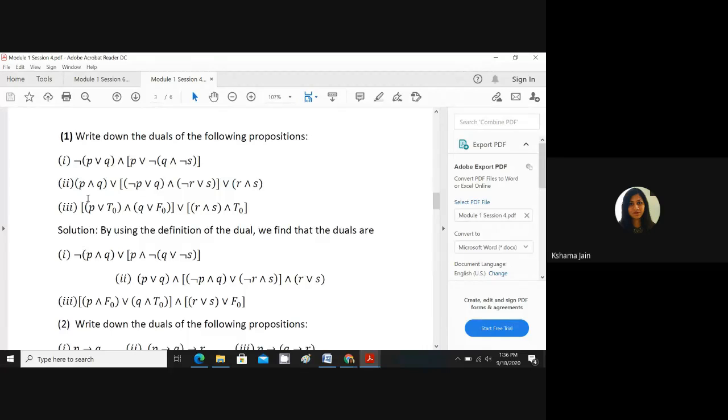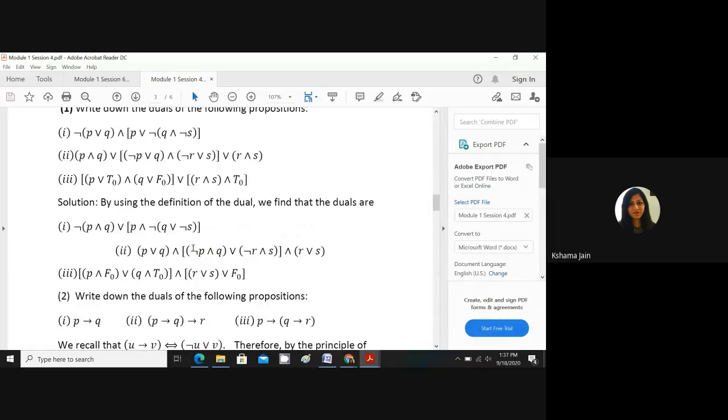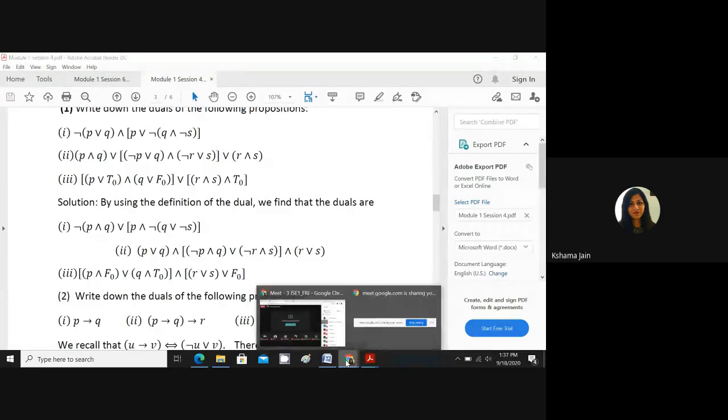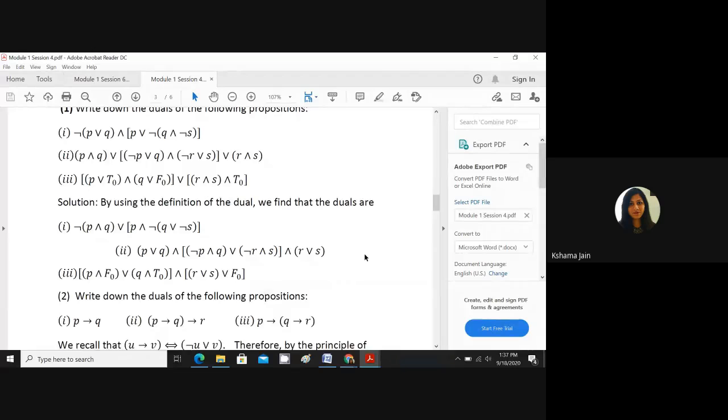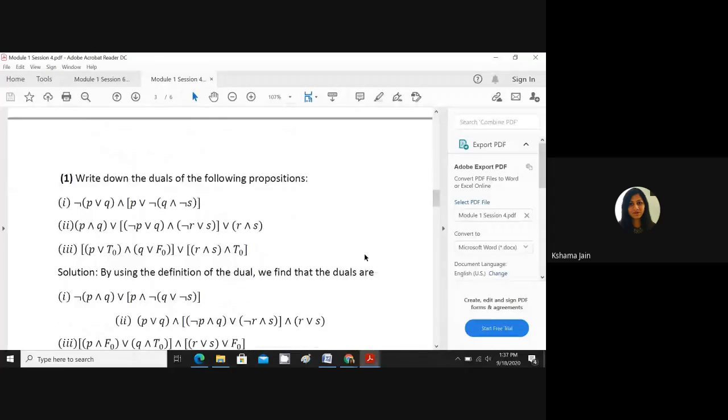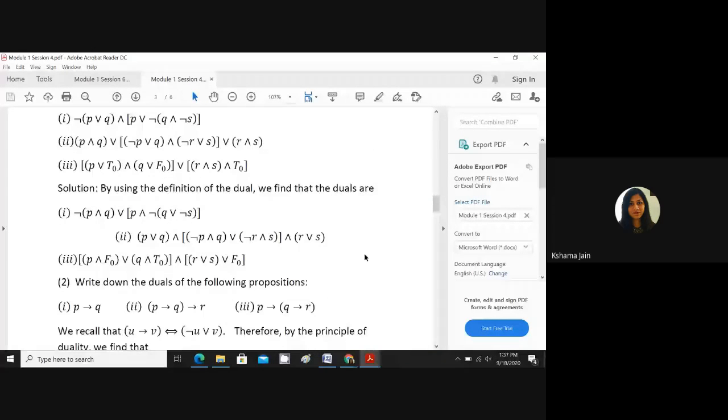Negation will remain negation. P. This sign, disjunction, or I can say or, will be converted to and. So and. Q will remain the same. Now here it is and, and you will convert it to or. P as it is, and will be changed to or. Negation is negation. Q or negation of S. So this is how to write the dual of any proposition, any statement.